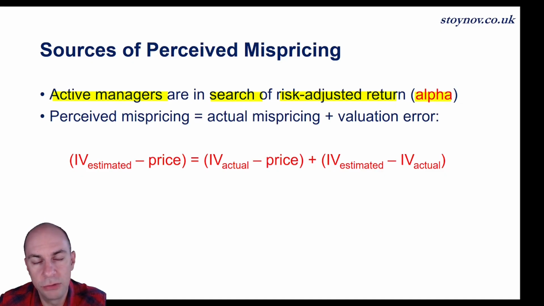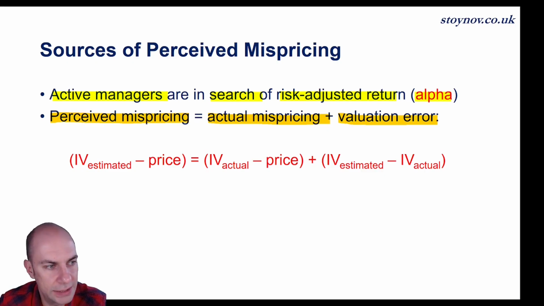Now, this next thing will come as close to a calculation as it gets in this reading. We're going to calculate the perceived mispricing. So that's in the eyes of our manager. And the two sources of perceived mispricing will, of course, be the actual mispricing. So that is the true mispricing of the asset, and the valuation error. So that is essentially the error in judgment that our active manager has estimated in the valuation.